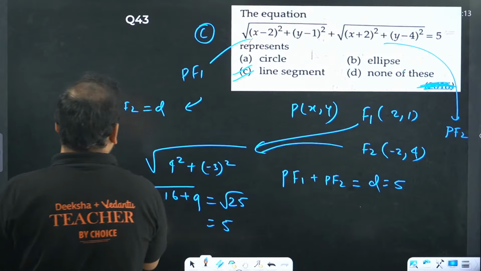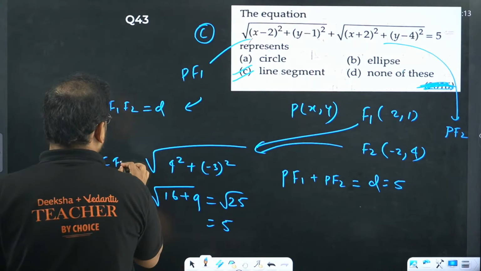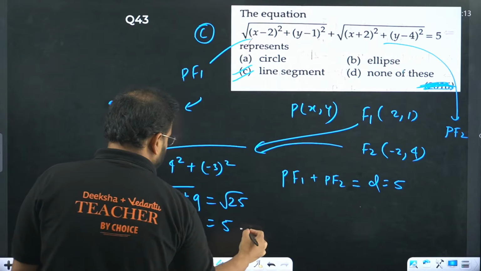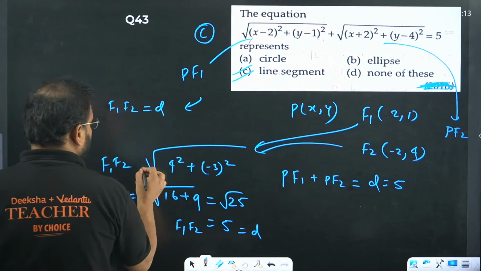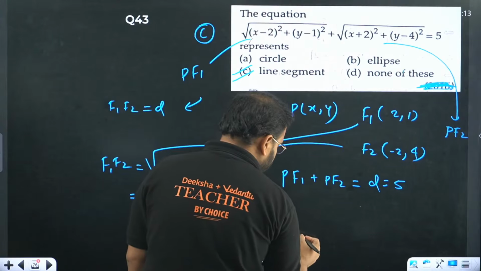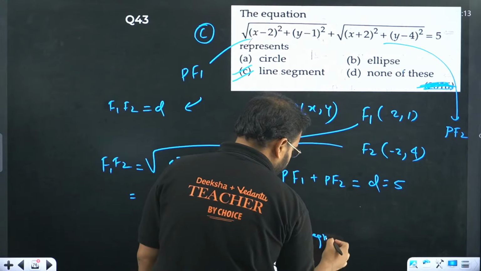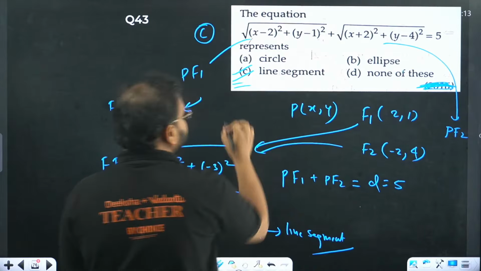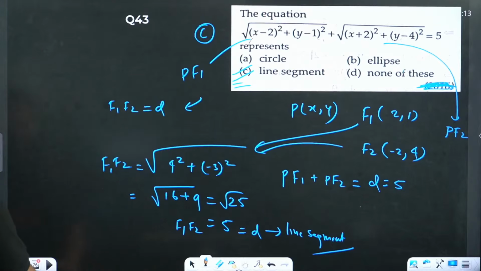This represents F1F2, which is equal to the value D. So this represents your case of line segment. Answer is option C. 43 is option C.